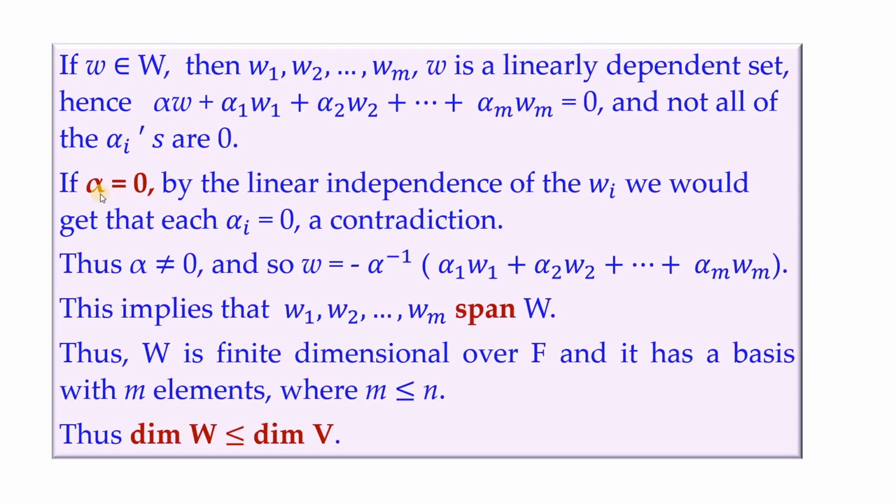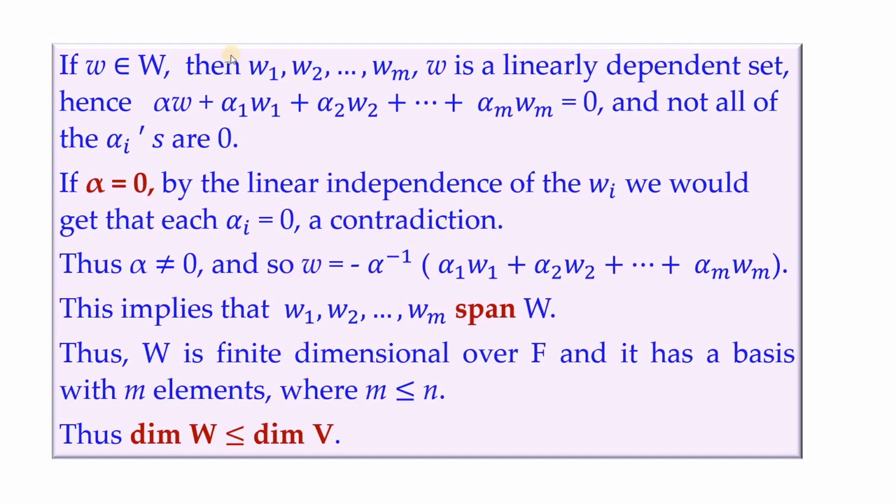Now we claim that this alpha is not equal to 0. Suppose alpha is 0. Then by the linear independence of the wi's, we would get that each alpha i is 0. So if this is 0, already these are linearly independent, so your alpha i's will also be 0. So that's a contradiction to the known fact that w1, w2 and so on wm along with w is linearly dependent. So alpha cannot be a 0 scalar, it should be a non-zero scalar. So that means its inverse will exist because it is a non-zero scalar.